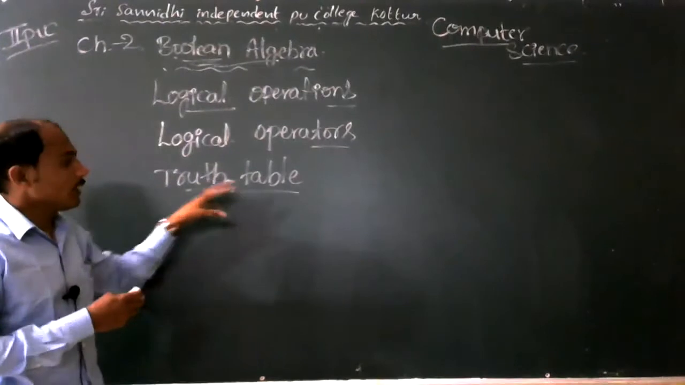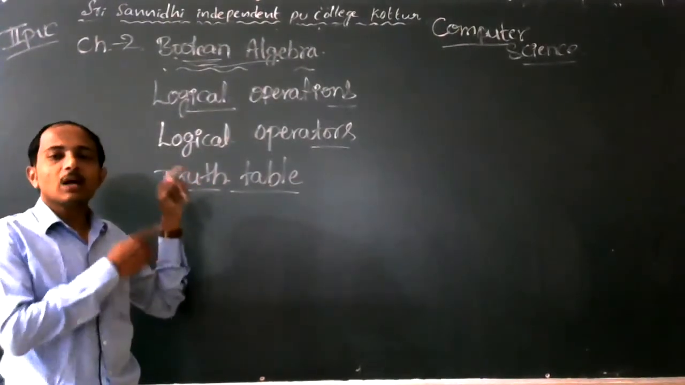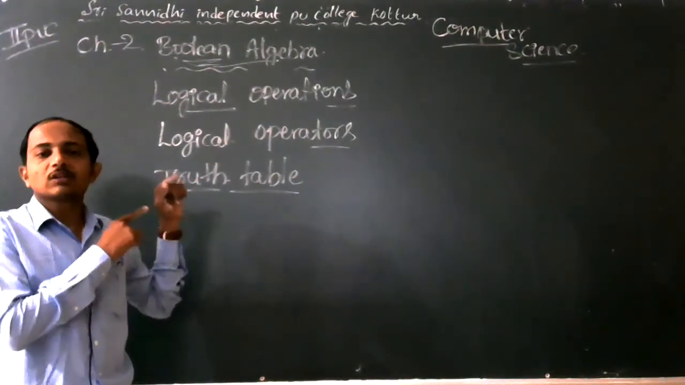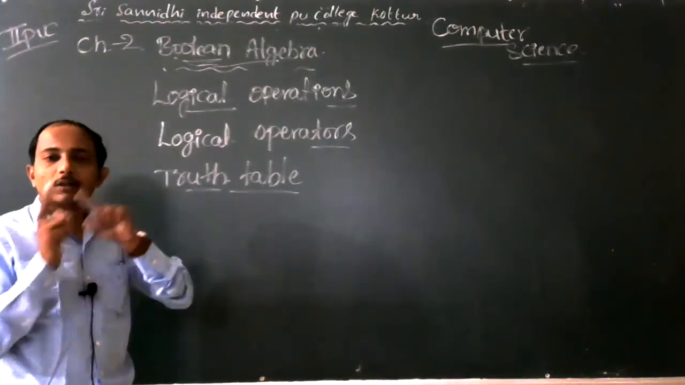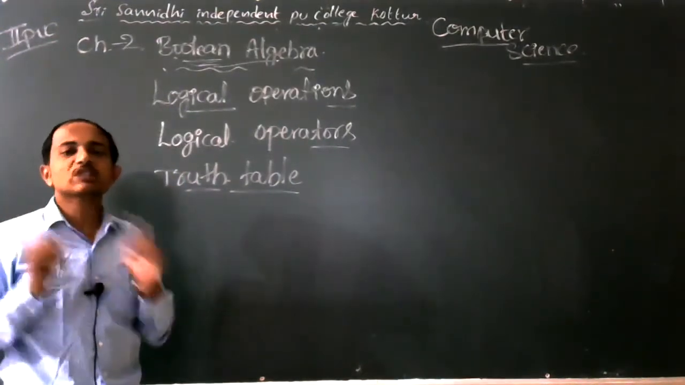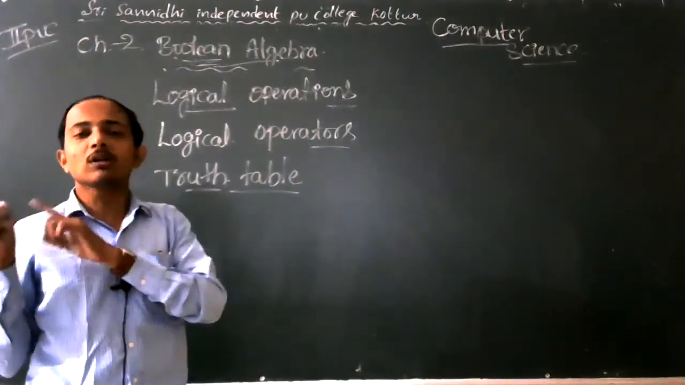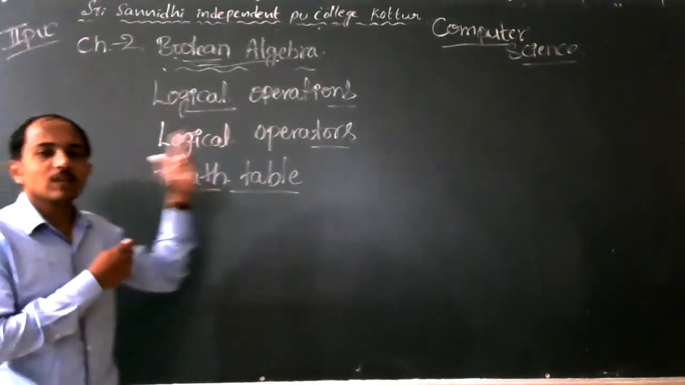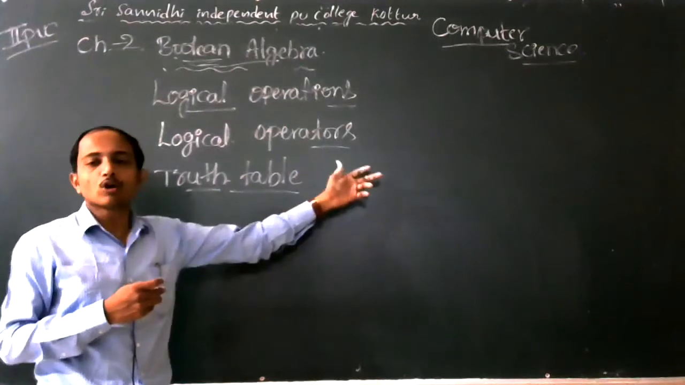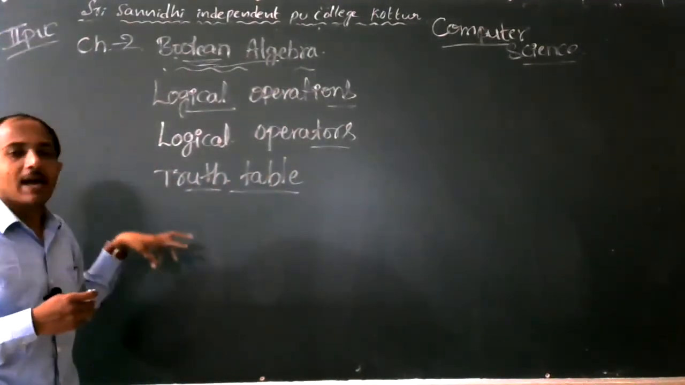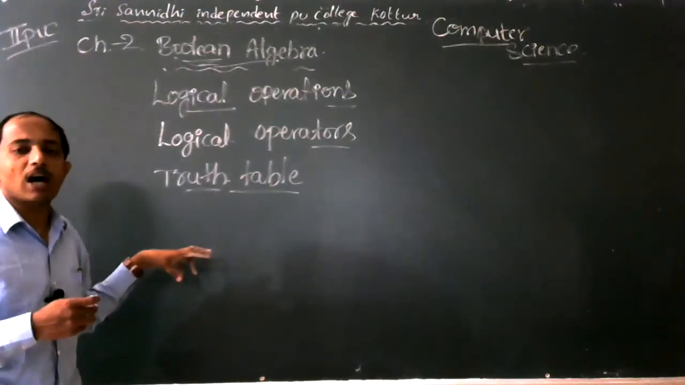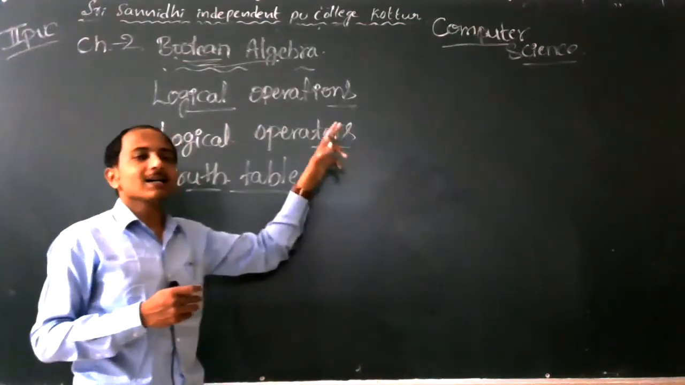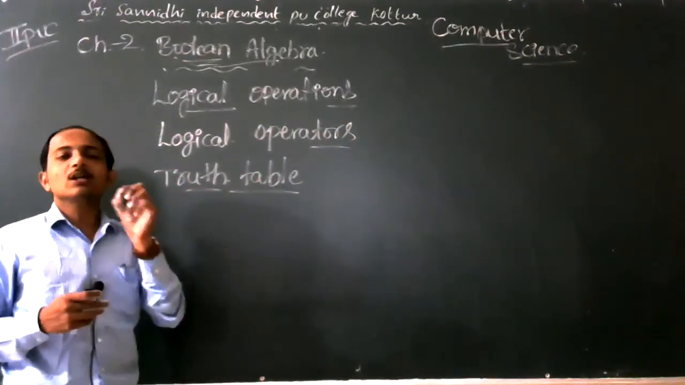A truth table is a table that represents all possible values of the variables with respect to the corresponding output results. For one input combination, there is the corresponding output result. Like that, all possible input combinations for the variables and the corresponding outputs are listed in the truth table. That is called a truth table.